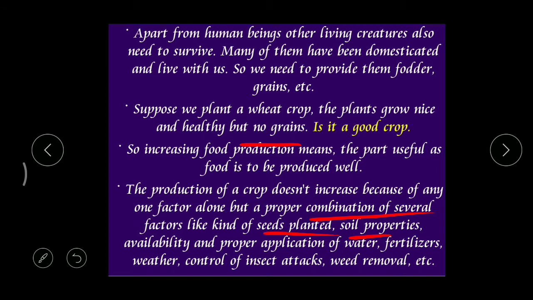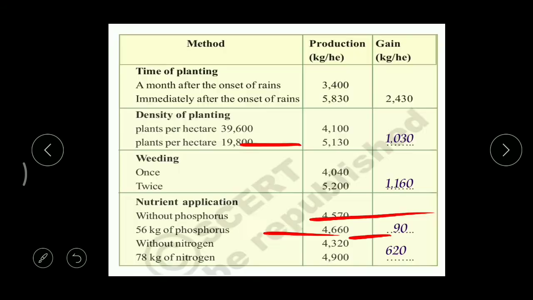Now and then, if you carefully observe the farmers, they go to these fields and remove some plants. Have you seen? So what are they? They are said to be weeds, right? Weed removal is also very important. So these are very important factors which completely control the production of food from agriculture.